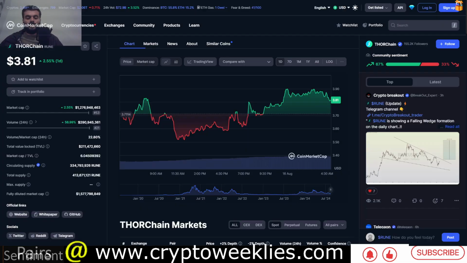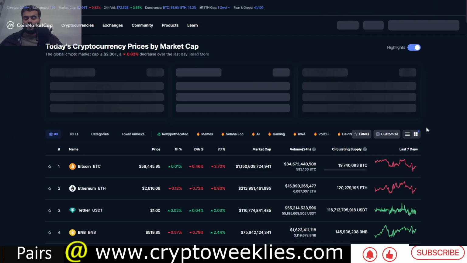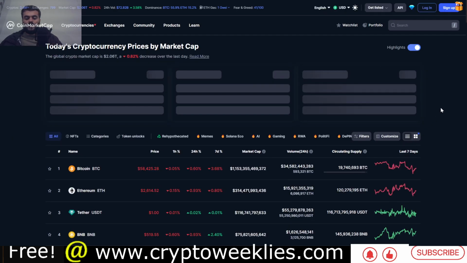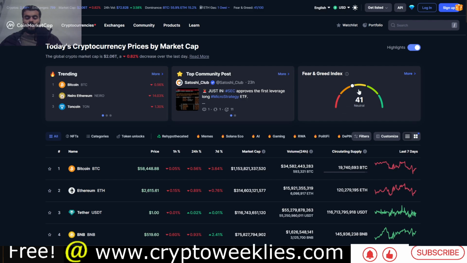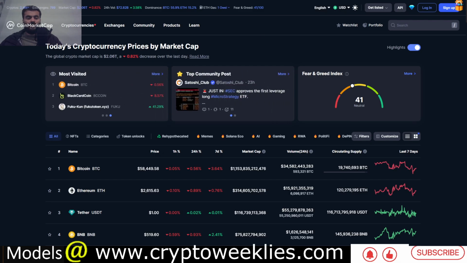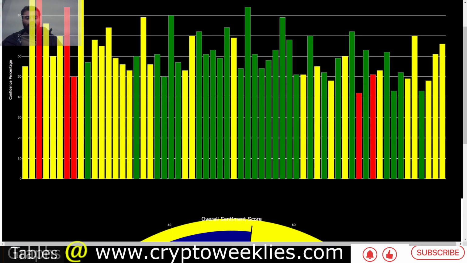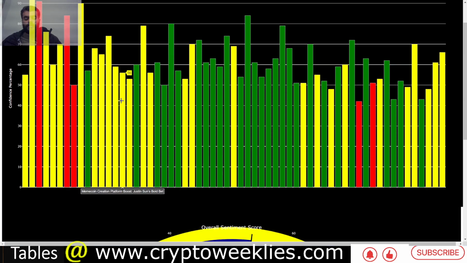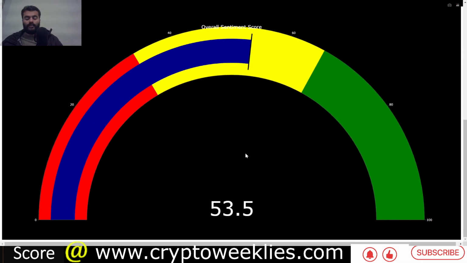And if you were to compare that with the fear and greed index over here on CoinMarketCap, you can see that over here the fear and greed is much more neutral, or again much more conservative than the social sentiment. That means again the price action has yet to catch up with the newly found social sentiment, which is turning more and more bullish. With this, I would like to conclude the video.